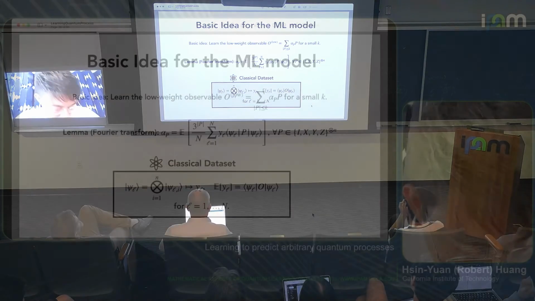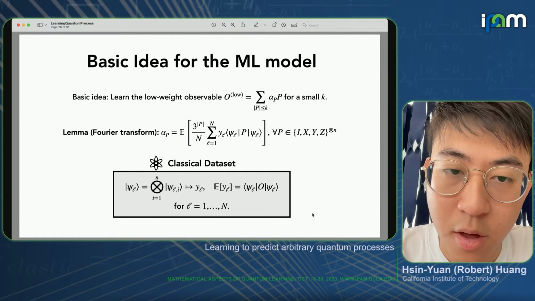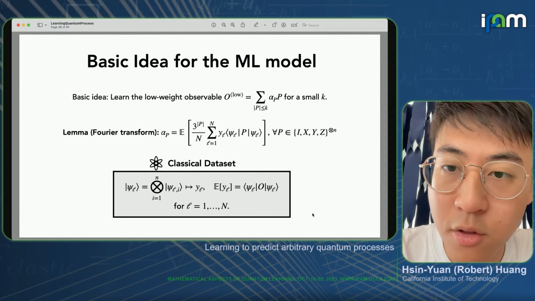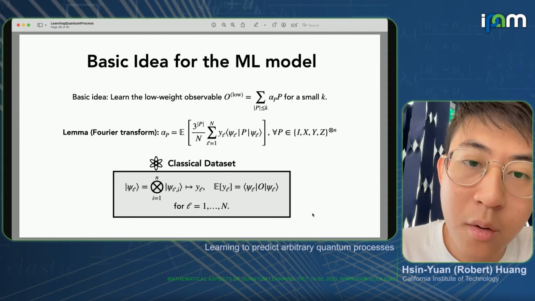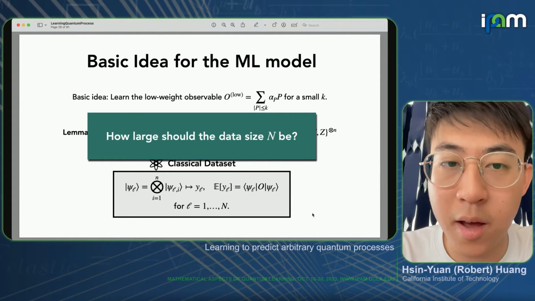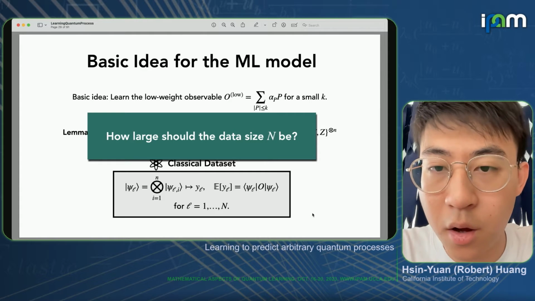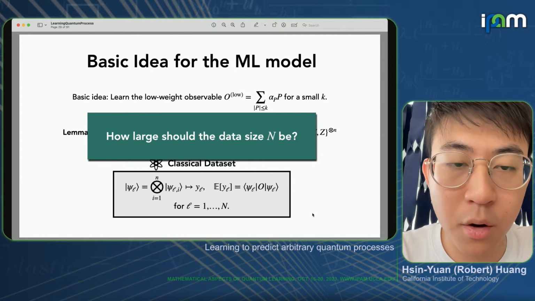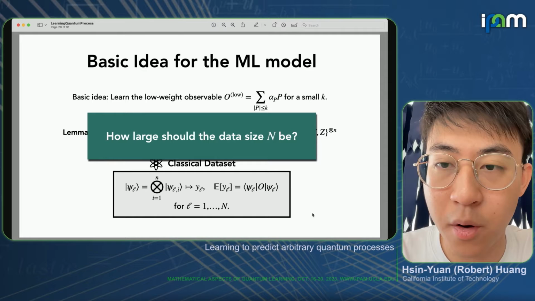So now the question is, there will be statistical fluctuation if we don't take n to be very large, and how big we need n to be so that the statistical fluctuation will be small enough so that the learned O low will actually be close to the true low-weight observable O low.